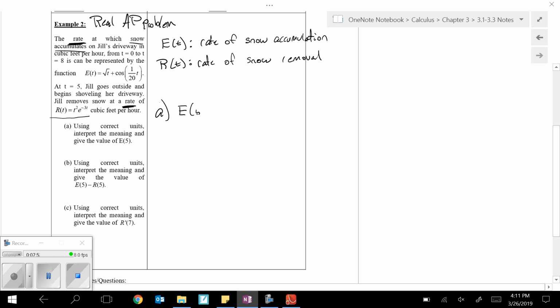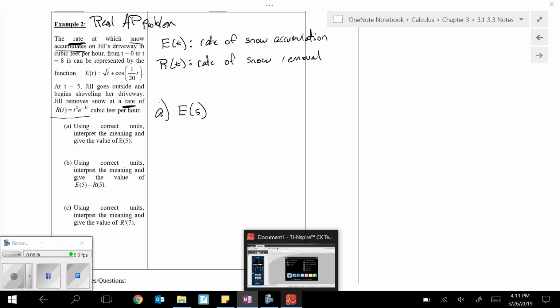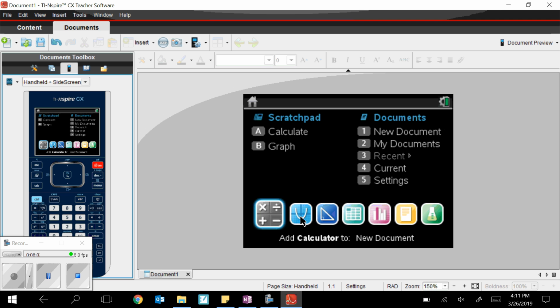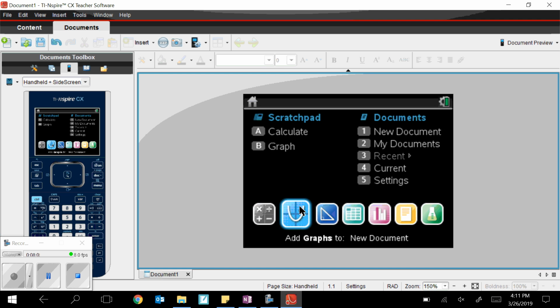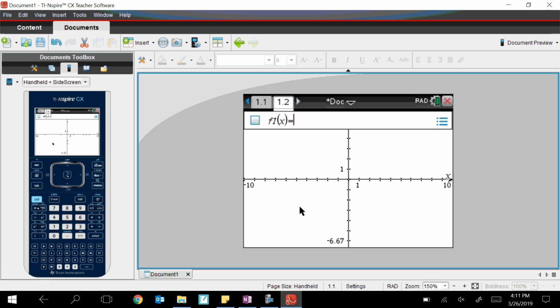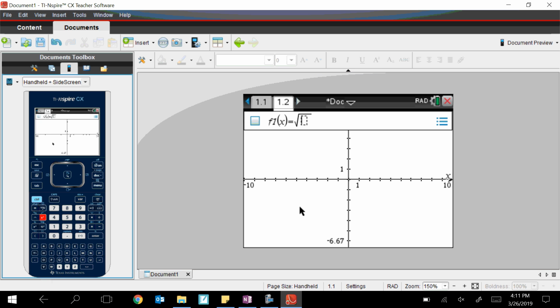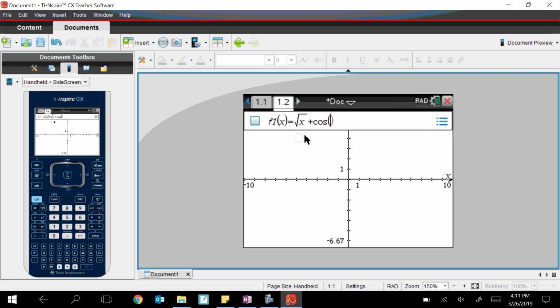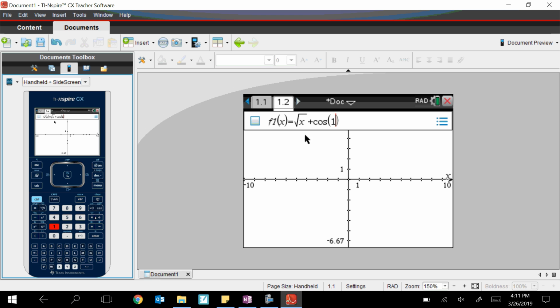So here's where you needed your calculator. Let's go over there and punch those in real quick. My suggestion would be to punch in both equations on the same graph, just so they're stored in your calculator somewhere. So we'll make F1 the E. Let's do square root of, now let's use x instead of t just so it's easier here, plus the cosine of 1 divided by 20x.